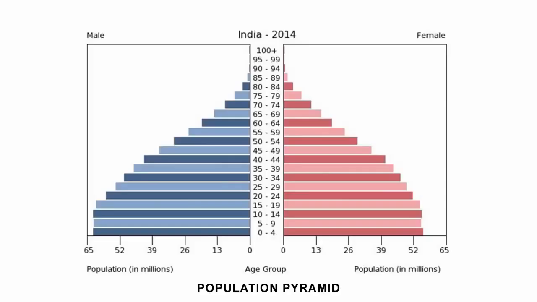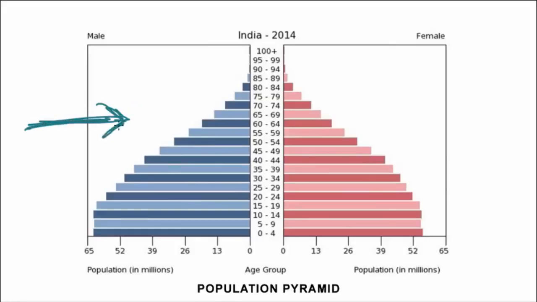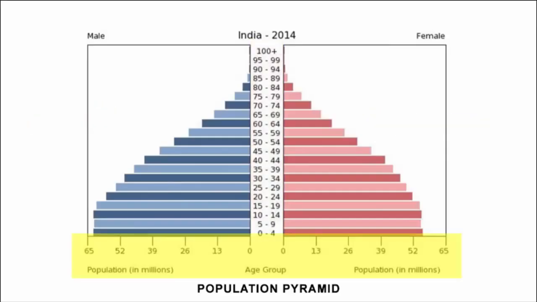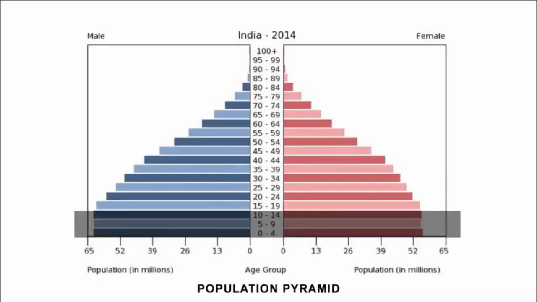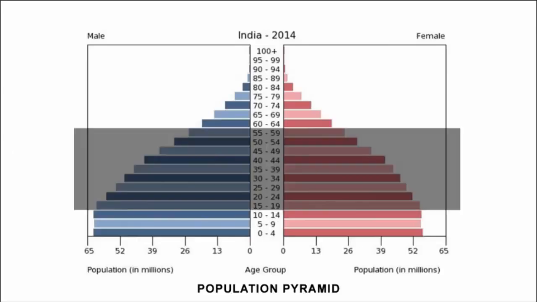Now if you look at this picture, this is what a population pyramid looks like, and this figure is especially about India. Bars in blue represent the male population and bars in red represent the female population. On the vertical axis you have the age, and on the horizontal axis you have the population in millions. Now if you look at the age group of 0 to 14 years, their population bar is extremely high, and they are also known as the dependent generation, meaning they are living with their parents, guardians, and are mostly dependent on them for resources.